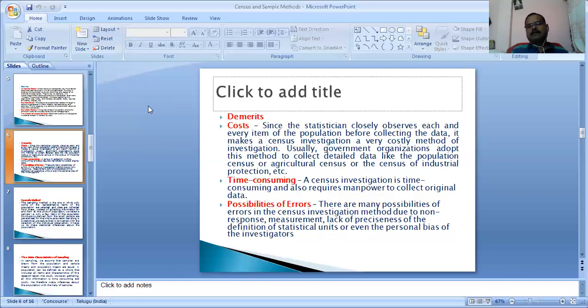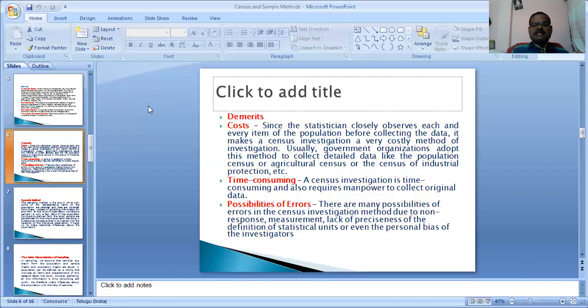The Government of India spends nearly 100 crores every 10 years to collect the census. Individuals cannot spend that amount, only government organizations. What is the main purpose? To collect the population census, agriculture census, economic census, or industrial production census.